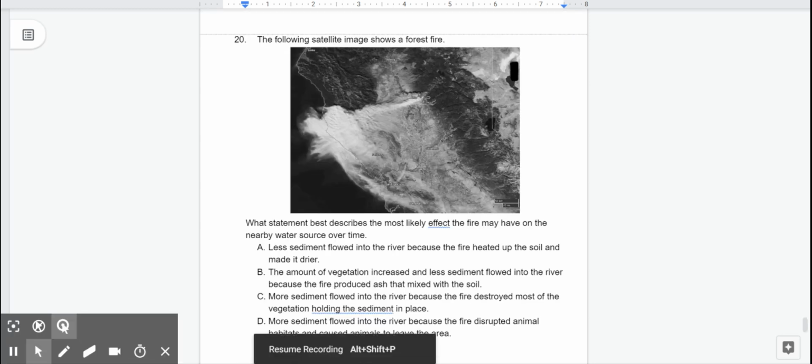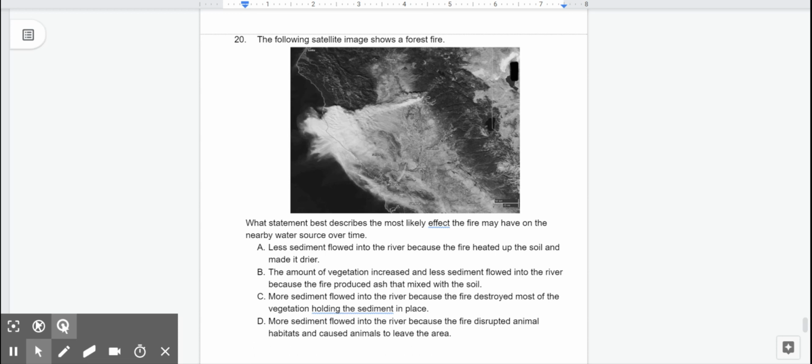Number 20. The following satellite image shows a forest fire. What statement best describes the most likely effects the fire may have on the nearby water source over time? A. Less sediment flowed into the river because the fire heated up the soil and made it drier.